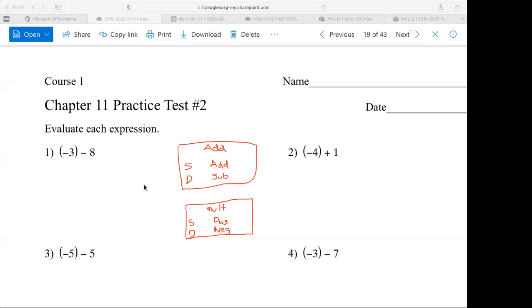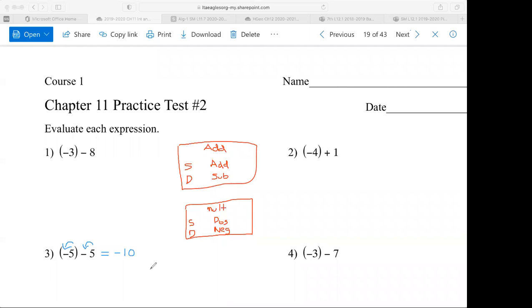Number 3. All right. So number 3, yeah, it looks a little weird, right? You have a -5 minus 5. Well, we go back to our rules, and we're simply looking to the left of each number to figure out what its sign is. The second 5 is a negative, and the first 5 is a negative. Well, those are same signs. When you have same signs, the rules say to add the two numbers. 5 plus 5 is 10. And then if you're adding negatives, the answer is negative. If you're adding positives, the answer is positive. So there we go, -10.